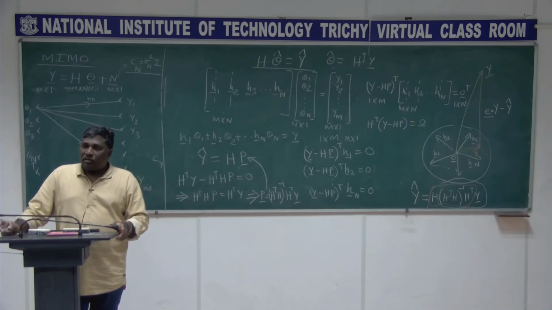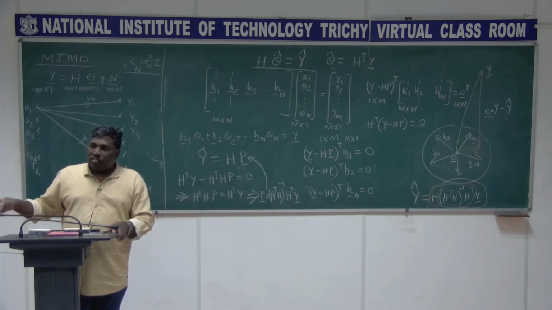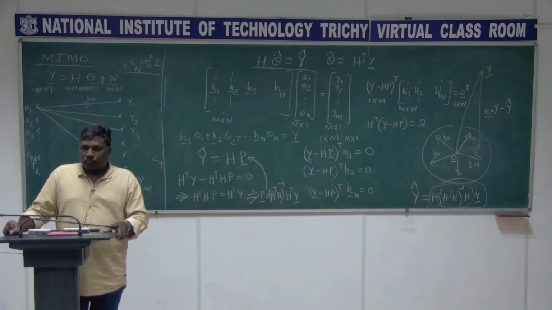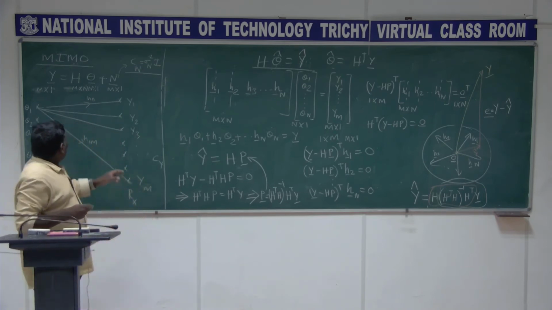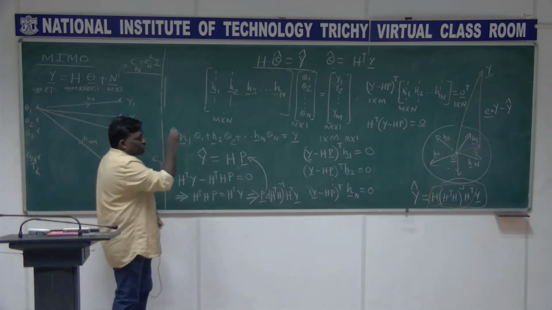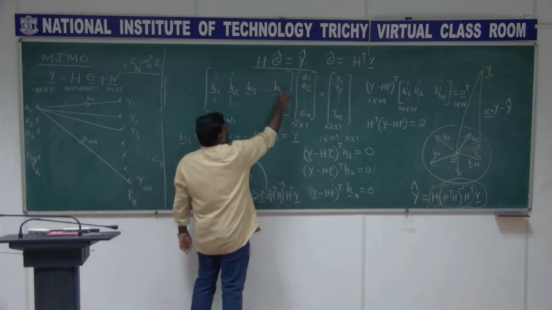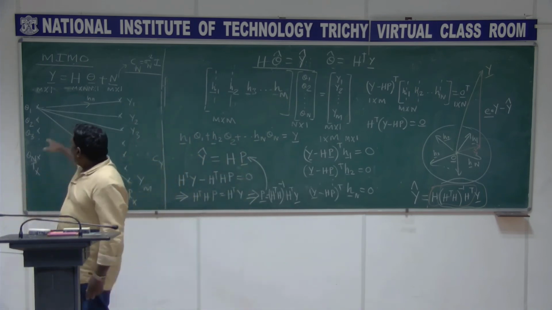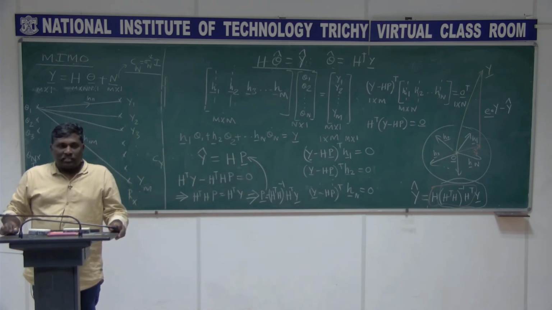So in that case, whatever vector you write in the right hand side should always lie in the space spanned by the columns of this matrix H. You got this point? Not clear? You see, for example, H is m cross n. Now it is a square matrix, so I call it m cross m, and I am having only m column vectors. This is a special case when H is m cross m. Yeah, that is also possible. Why not?